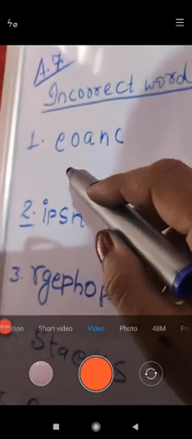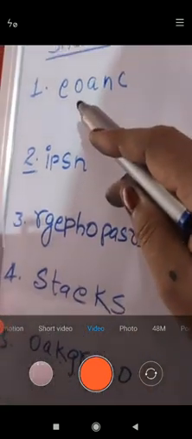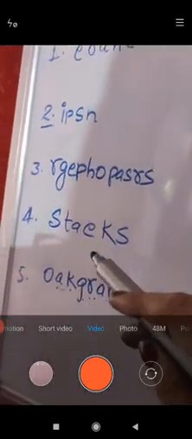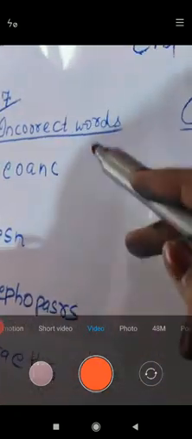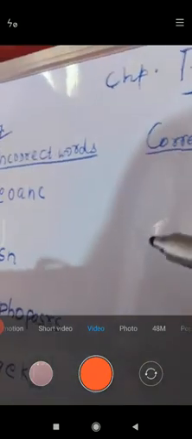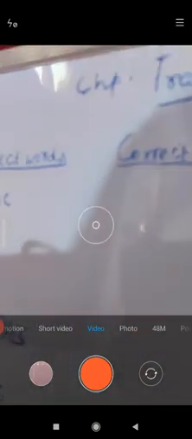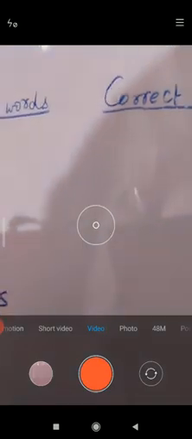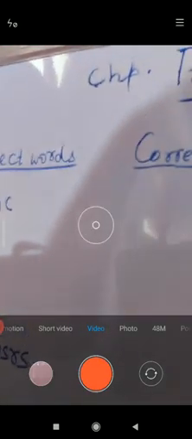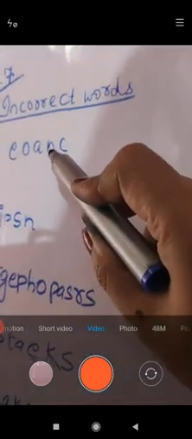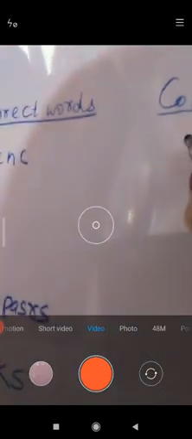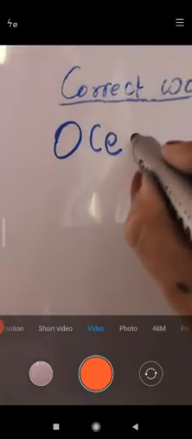Now in this, children, there are 5 words given in jumbled form from the chapter Travel Plan. You have to write their correct forms. First one, EOANC. What is it? It is ocean. OCEAN. You know ocean.